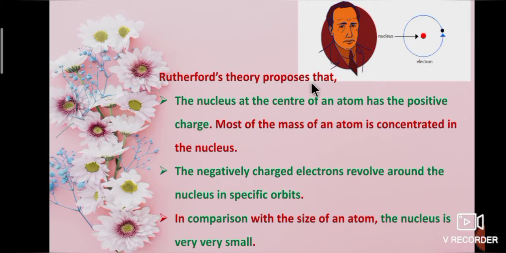Rutherford's theory proposes that the nucleus at the center of an atom has the positive charge. Most of the mass of an atom is concentrated in the nucleus. The negatively charged electrons revolve around the nucleus in specific orbits. In comparison with the size of an atom, the nucleus is very small.